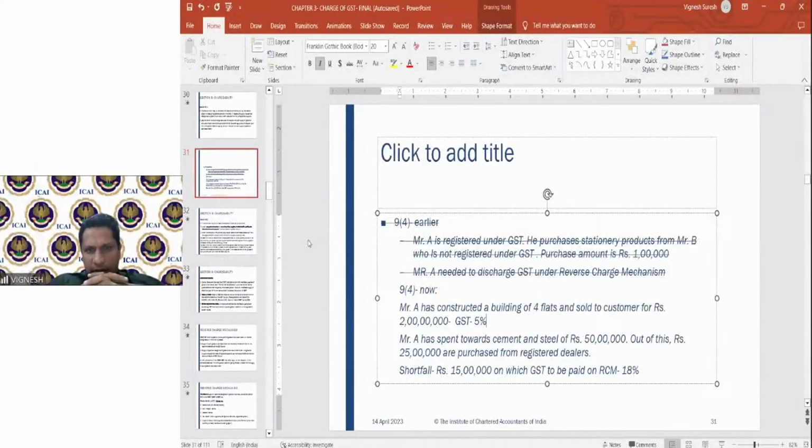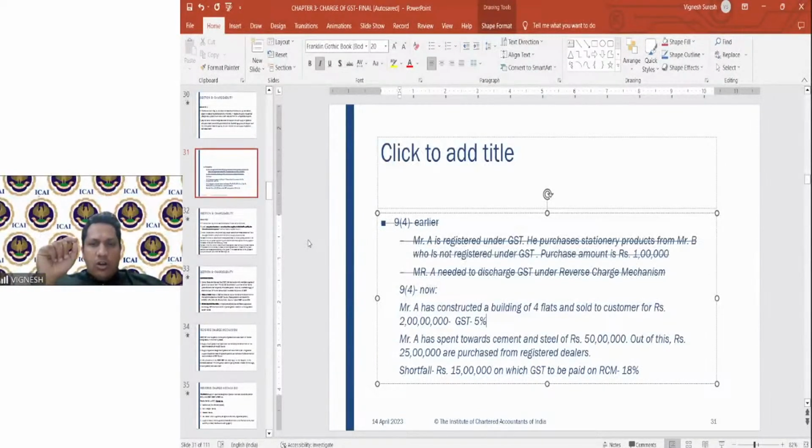What does the rule say? From the total expenses, at least 80% you have to purchase from registered dealers, that is, from dealers who have the GST registration.